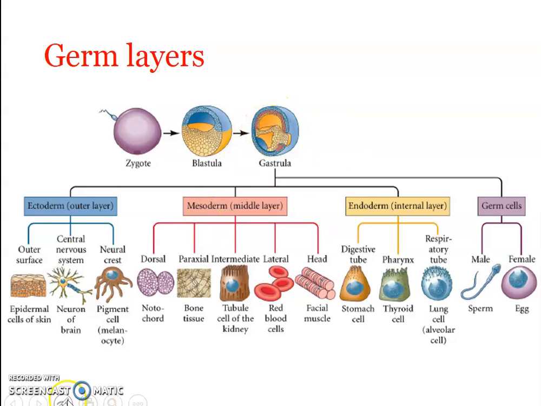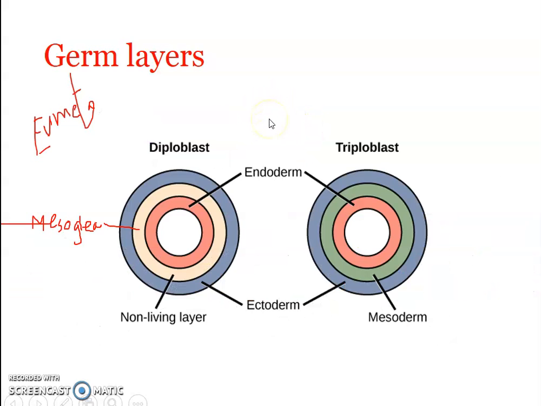Here in this gastrula, what we have seen, there are three layers. All the cell layers are there: ectoderm, mesoderm, and endoderm. So when all the three cellular layers are present in the embryonic stage, we call that a triploblastic condition. Okay, so now where are they found?